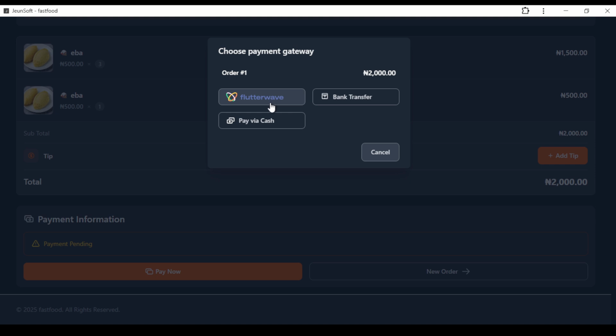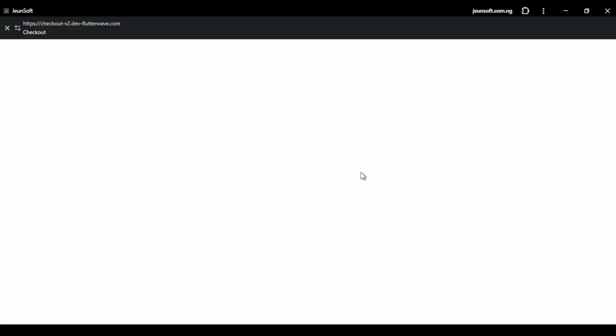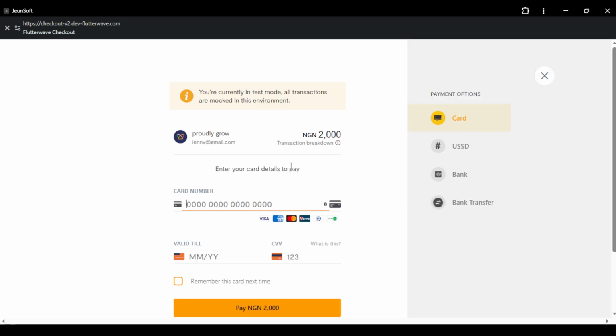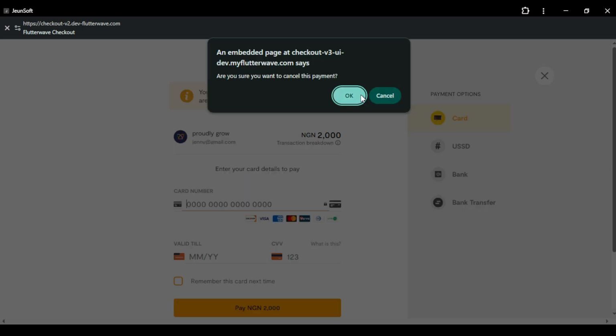Even if you want to do transfer, you can pay with almost every payment method you can imagine. Just click on Flutterwave. You click on Flutterwave and it takes you to the Flutterwave page. This is if you want to pay with your card or do bank transfer. You can see a lot of payment options here. I'm sure some of you are familiar with Flutterwave already.